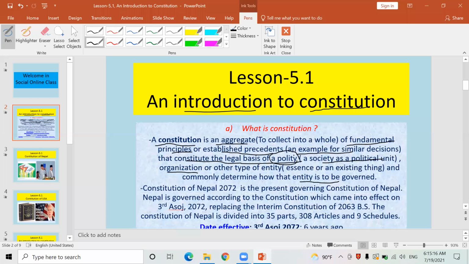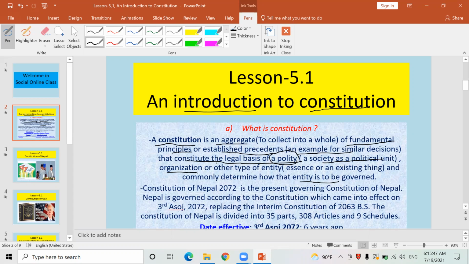So it is a bit lengthy definition. Okay, constitution is a collection of fundamental principles, a collection of fundamental rights, and even the established decisions which are used for ruling the society and different organizations, individuals living in the nation and society. In this way, I can conclude this.